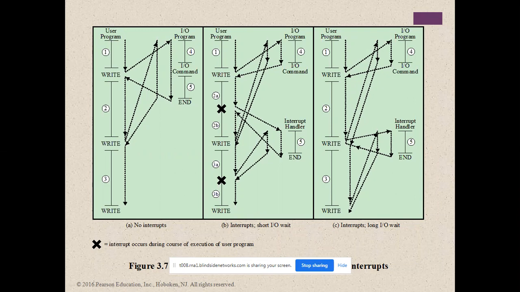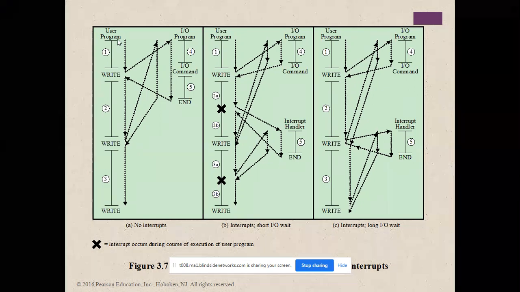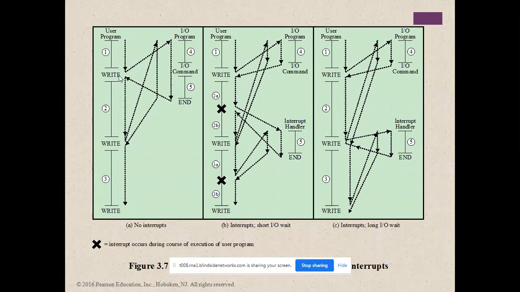The user is running some software programs, maybe assembly language programs. You write the program, the user program is executed, then a write command comes. Write means you need to write on the printer. That's why control goes to the IO program. What do you mean by the IO program?